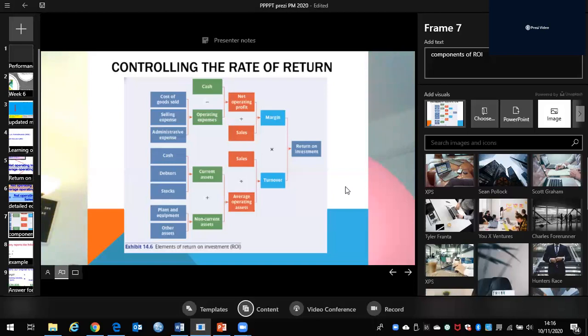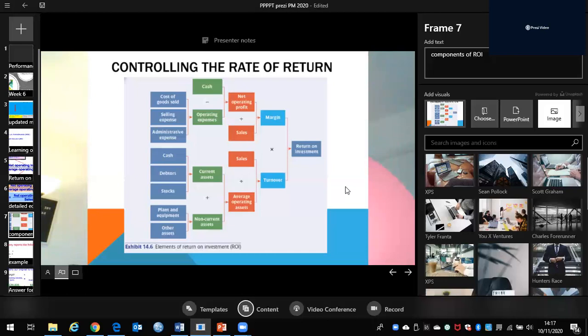So the main point I wanted to explain to you is that any change in any of these components will affect the return on investment. If there is a change in the cost of goods sold, this will affect the return on investment. If there is a change in the selling or administration expenses, it will affect the return on investment. If there is a change in the level of stock or inventory, cash, debtors, equipment or other assets, it will affect the return on investment.